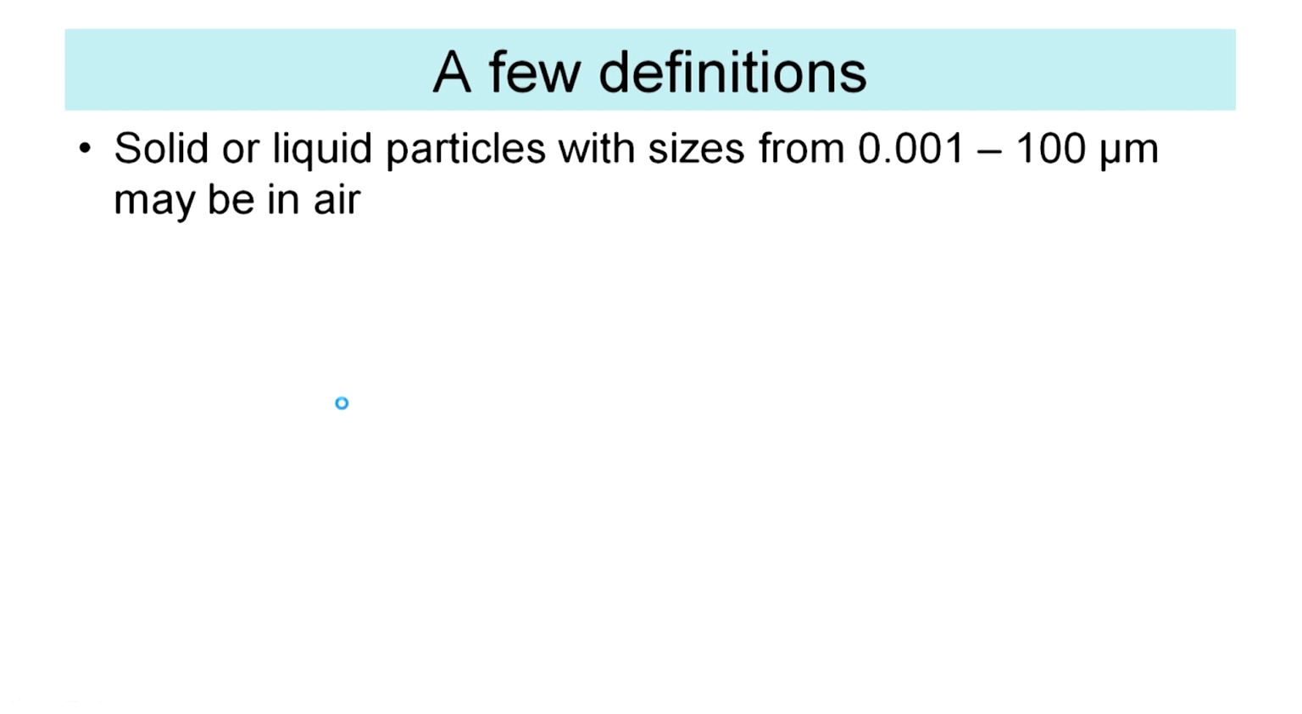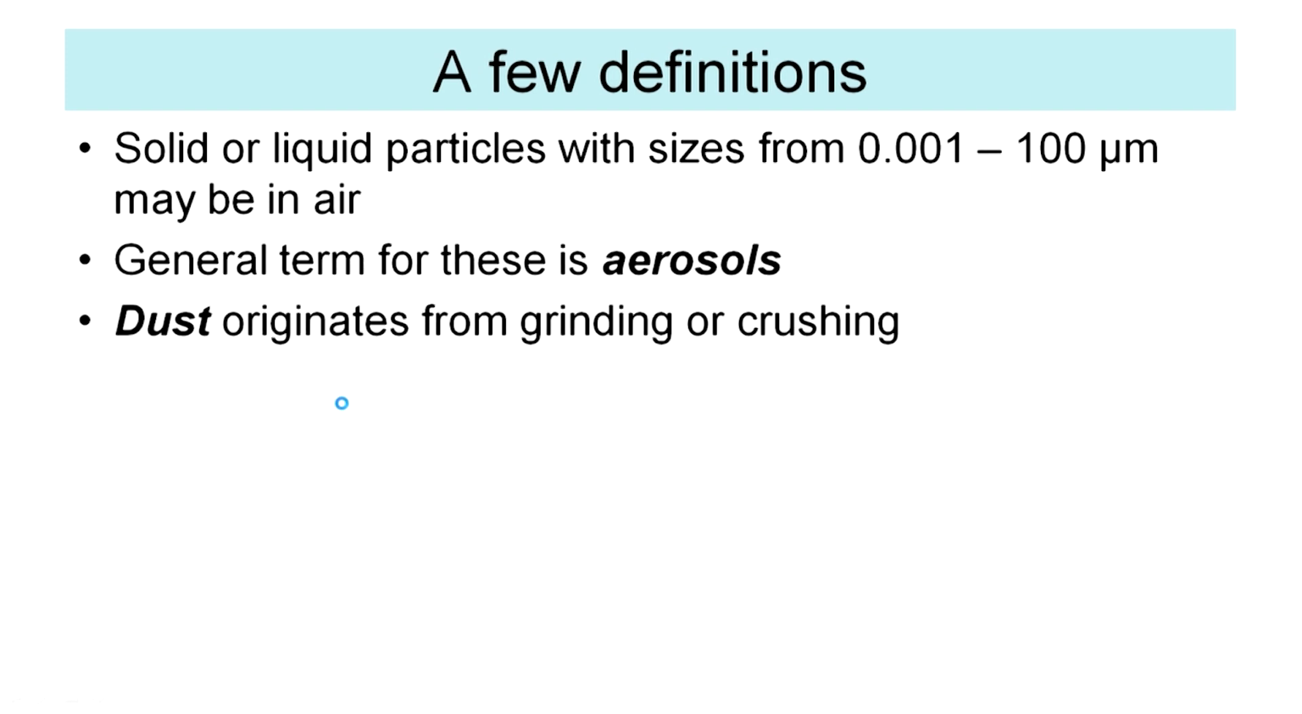Again, let me skip the generic stuff. Well, definitions, you obviously do not need to mug them up, but you need to understand some of the relevant aspects because they are relevant to attenuating them at the source. Solid or liquid particles with sizes from 10 power minus 3 to 100 micrometer will be in the air. The general term is called aerosols.